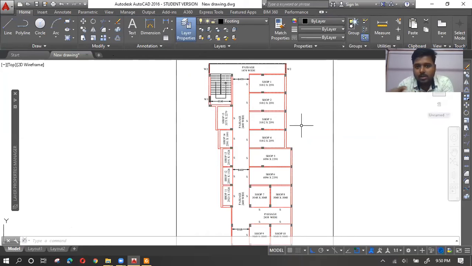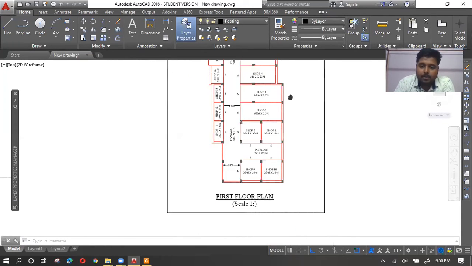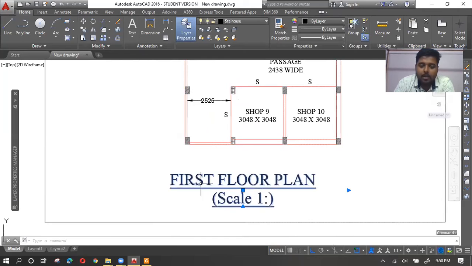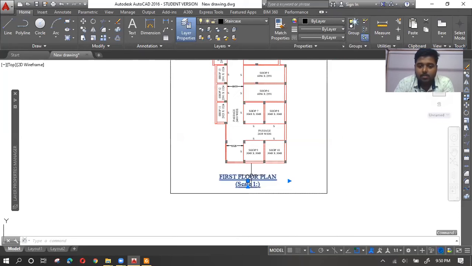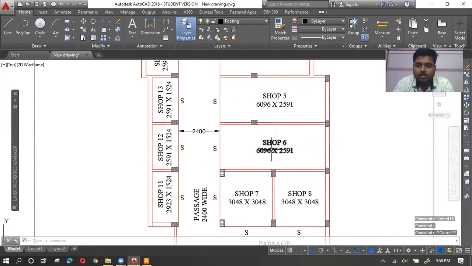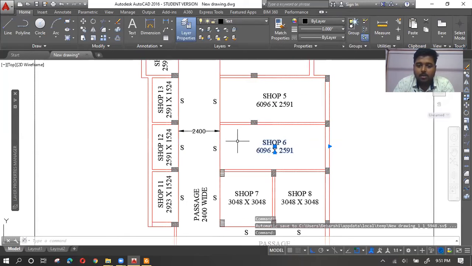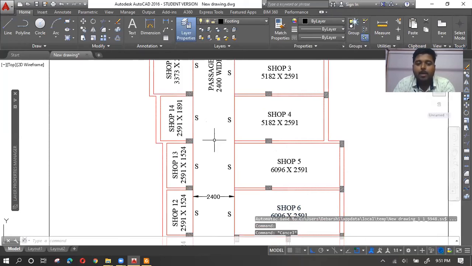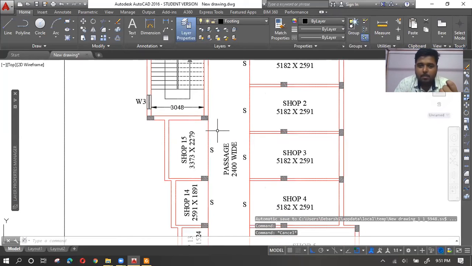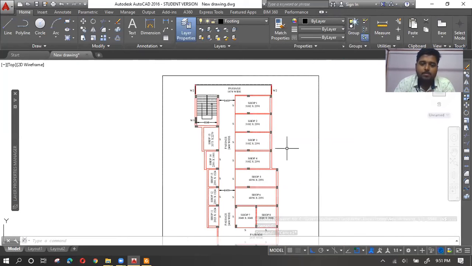obviously you will be using 2 or 3 different text heights. For example, this particular text height, a bigger text height for showing the main title of the drawing, a smaller medium-sized text height for showing these names and all those dimensions, and maybe a very small text height for showing minor things. Okay, so maximum 3. Don't use more than that, because a lot of different text heights is actually of no use. Maximum use 2 or 3.